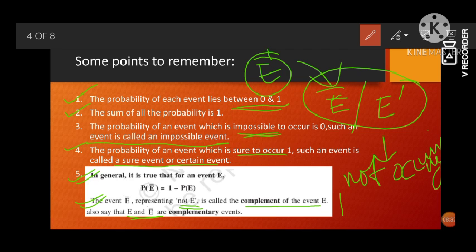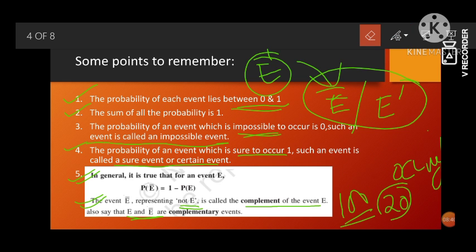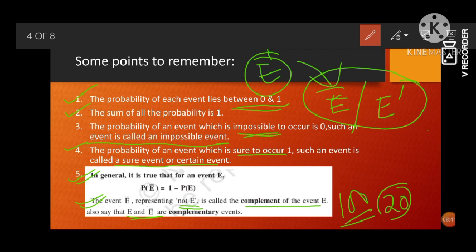That means, suppose out of 100, if I tell you 20% of the students came to school, so the event occurring is 20%. Then what is the event that is not occurring? Rest, that is 100 minus 20, which is equal to 80. So 80% of the event is not occurring. That means it is our E bar or E prime.